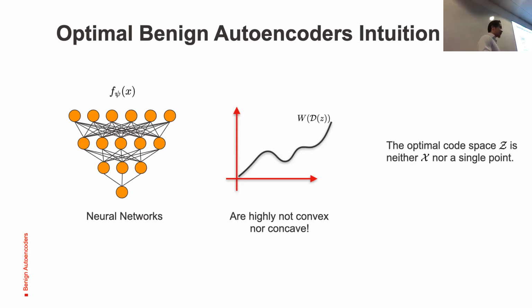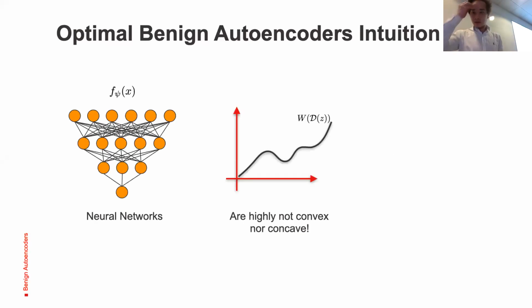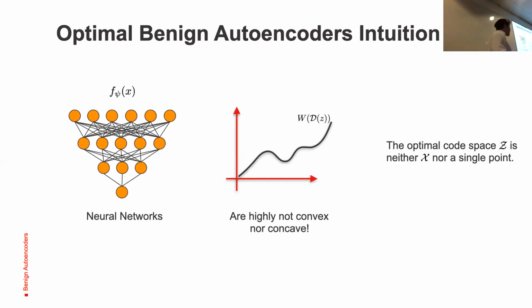So the optimal code space, which is the compressibility latent dimension, is not the original data space and not even a single point. The more highly non-convex and non-concave the loss function is, the more we can regularize and the more we can compress the original data. This is the main intuition. We use Jensen's inequality to state that in machine learning, the data processing inequality can be misleading, and processing data is actually beneficial. And that's why benign autoencoders.